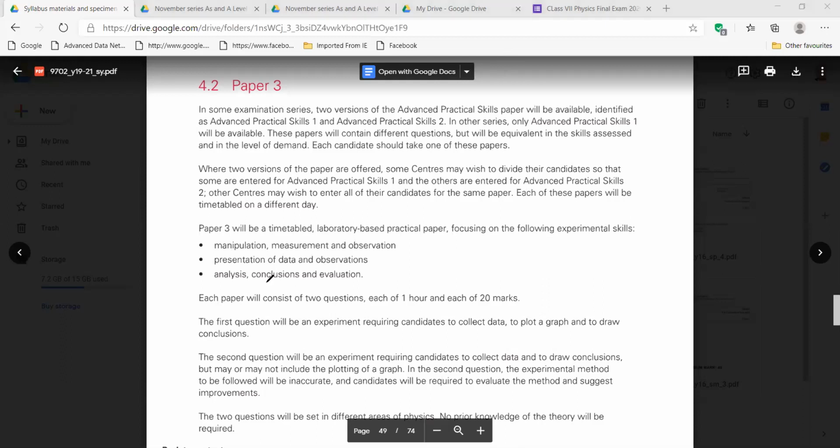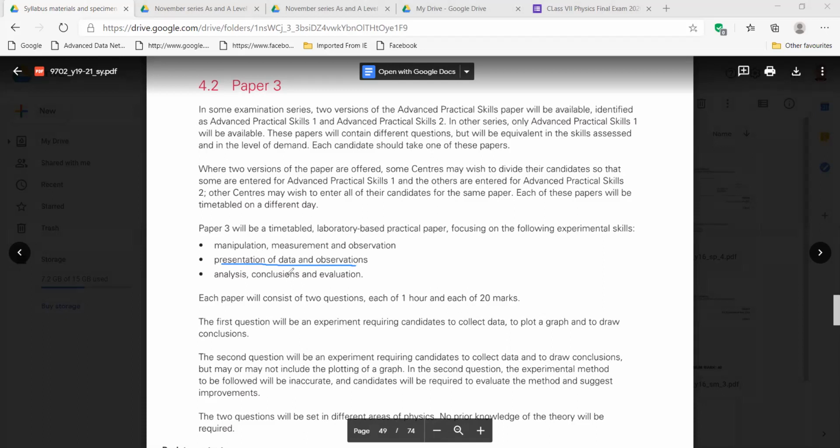Okay, so in practical we are doing these things mainly, right? In bullet points. That means we will do measurement, right? We will be given some instruments to measure some quantities and values. Then after getting those values, we have to present that information in data, in a table, or in the place in the question paper where they are asking us to write.